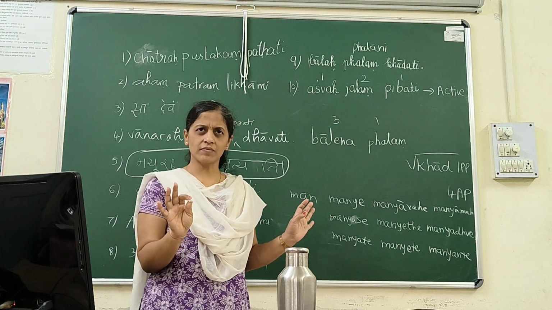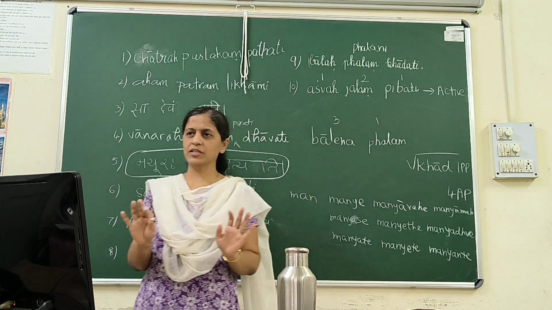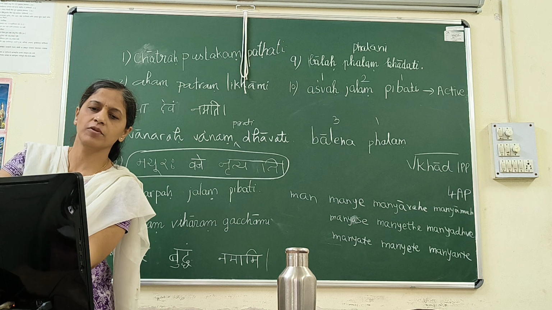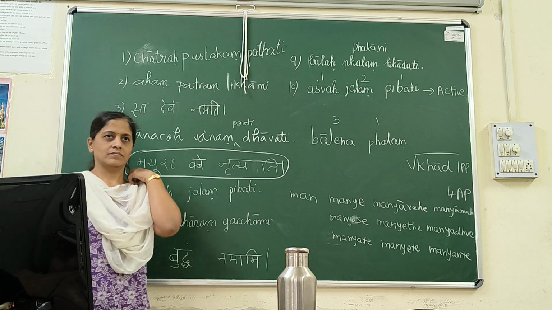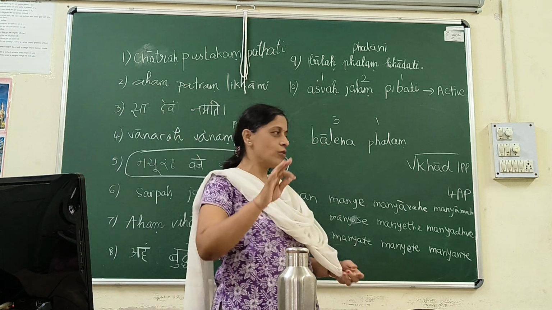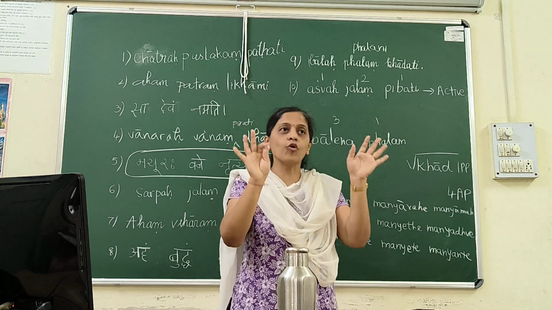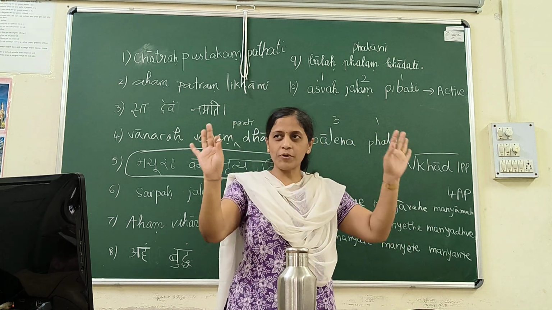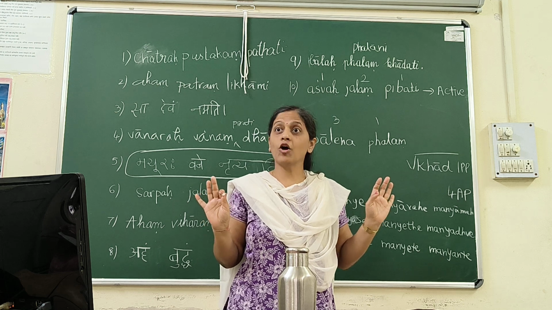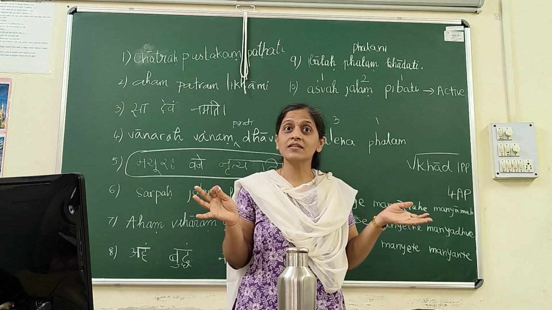We have learned 4ap. I wrote one example, mana, because all our verbs will look like mana. We have to consider all verbs of 4ap. So now, if khada is 4ap, what will be the forms in present tense?